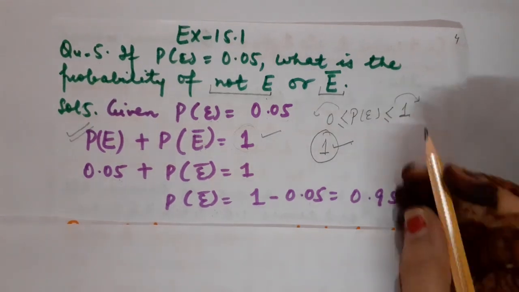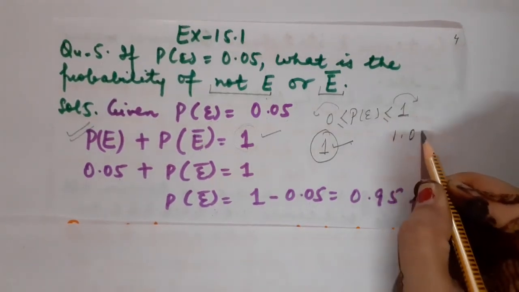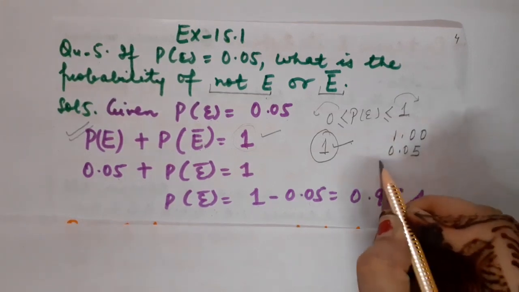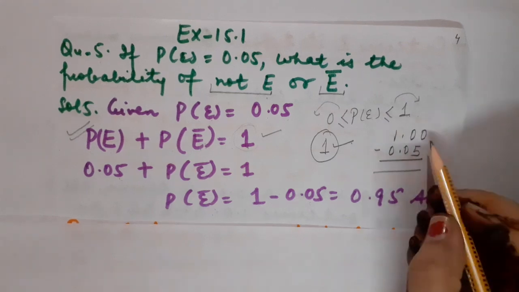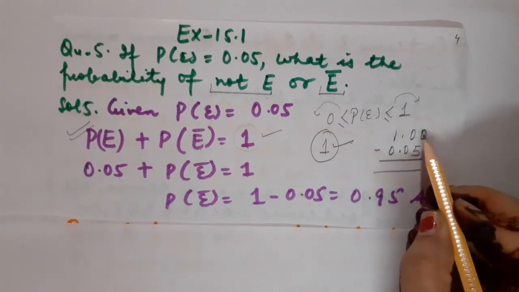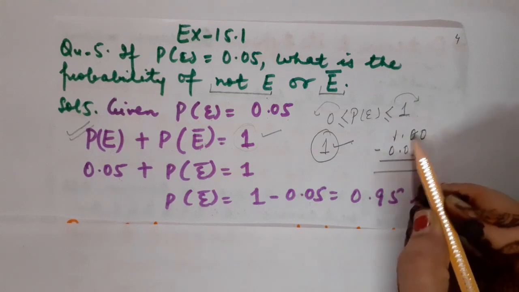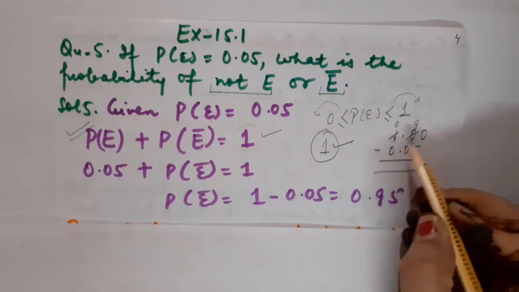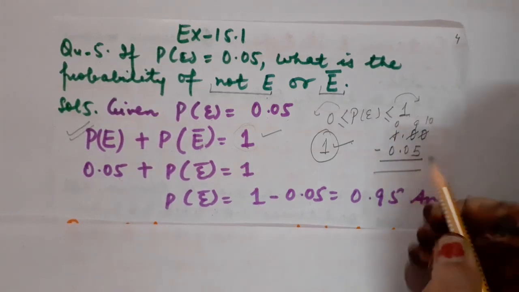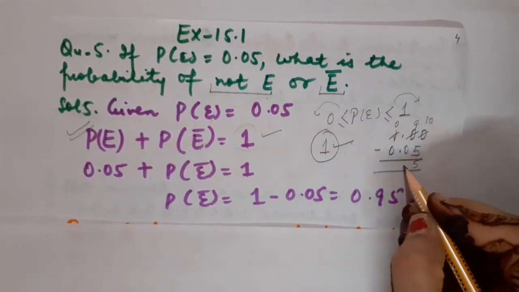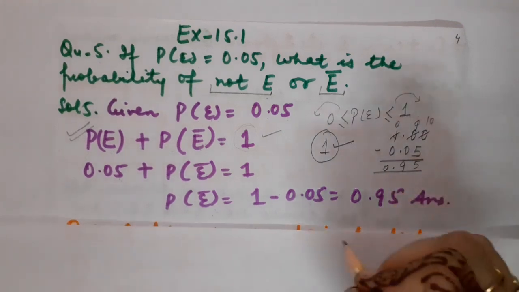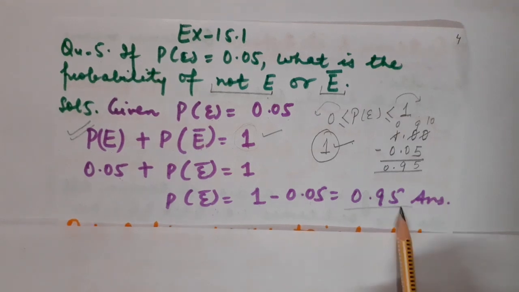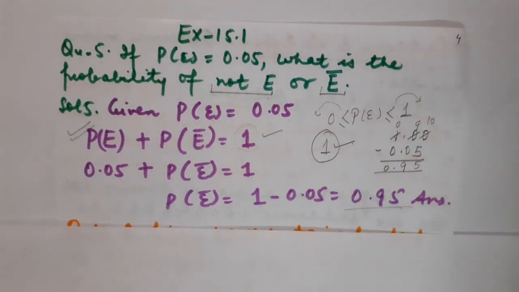So let us understand how. This can be written as 1.00, and we are going to subtract 0.05 from it. How? 0 minus 5 is not possible, so definitely it is going to take a borrow from another number, but this 0 cannot give the borrow, so here it will be 9, here it will be 0, and here it will become 10. 10 minus 5 is 5, 9 minus 0 is 9, and 0 minus 0 is 0. So what is the probability of not E? That is 0.95. Got it?